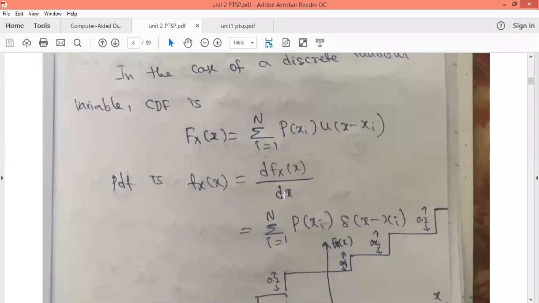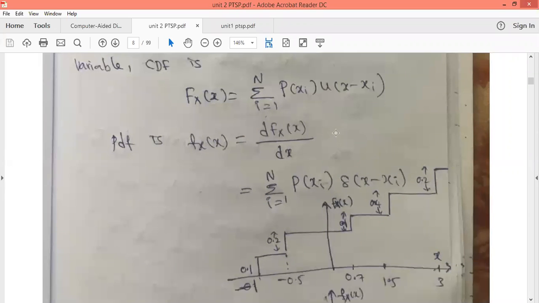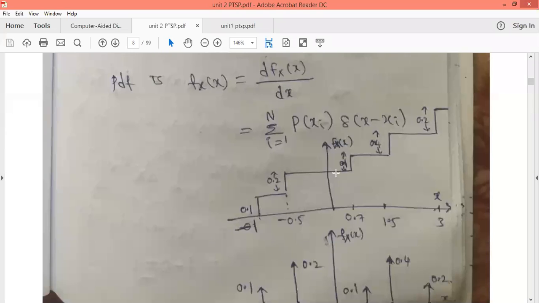Density function is the derivative of the distribution function, so fx of x is equal to dFx of x by dx. And just now we have discussed the derivative of the step function. What is the derivative of the step function? It is the impulse function. So from capital Fx of x we get small fx of x equal to summation i equal to 1 to n of p of xi times del of x minus xi. This is the example we discussed in the previous example.